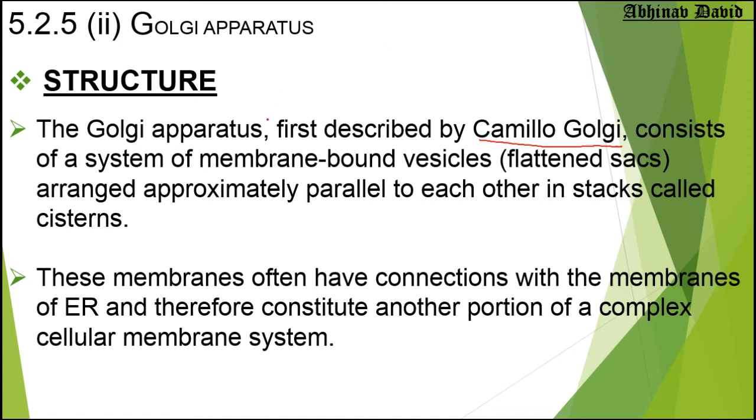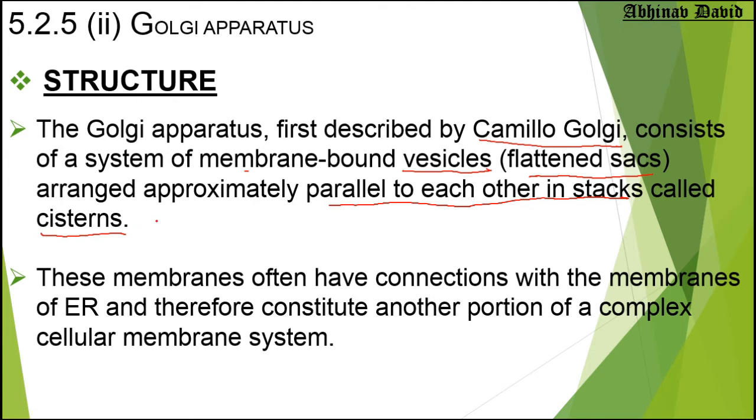The Golgi apparatus is a system of membrane bound vesicles, means these are flattened sacs. Vesicle means bags or sacs, and these are arranged parallel to each other in stacks, and they are called cisternae.